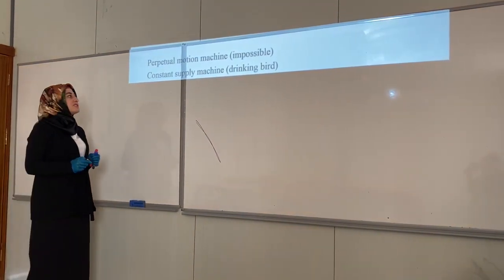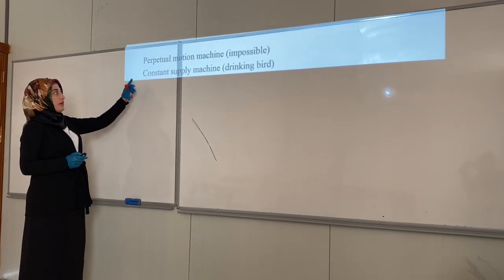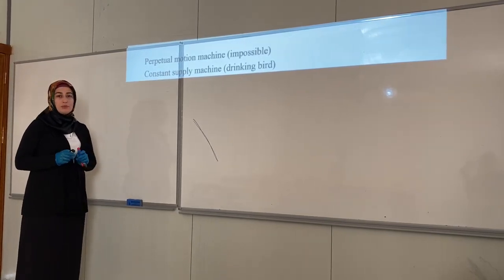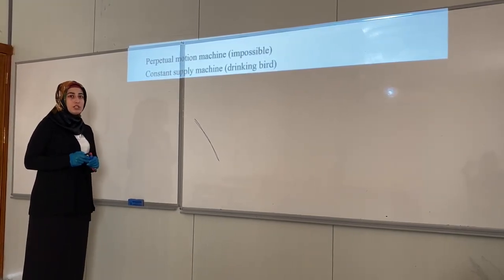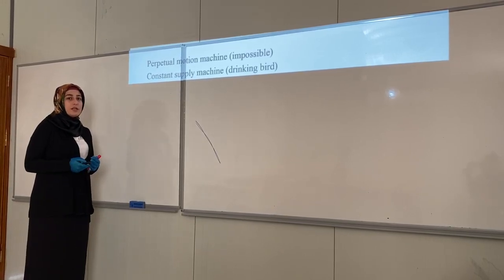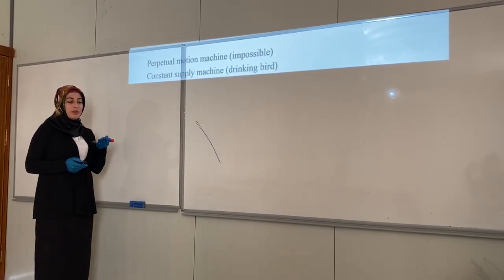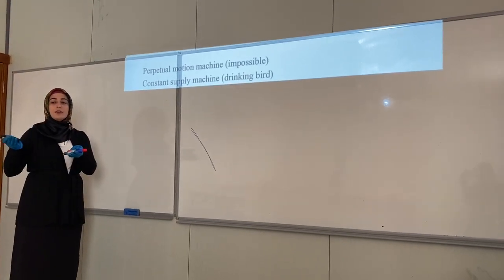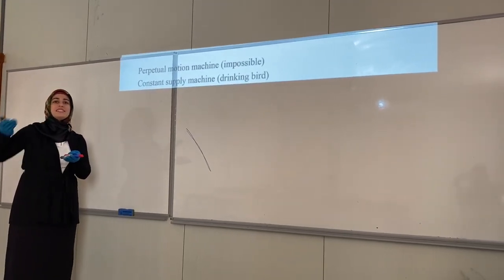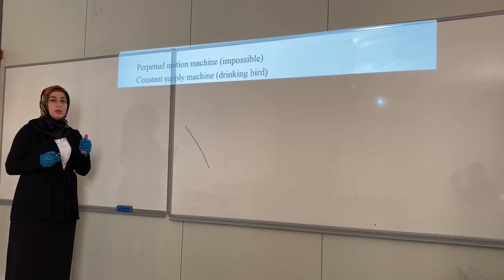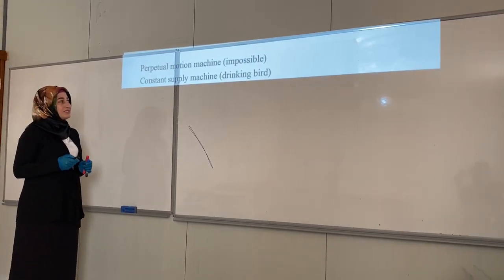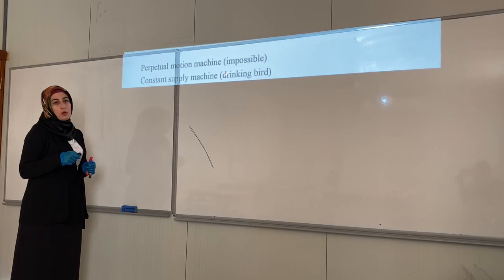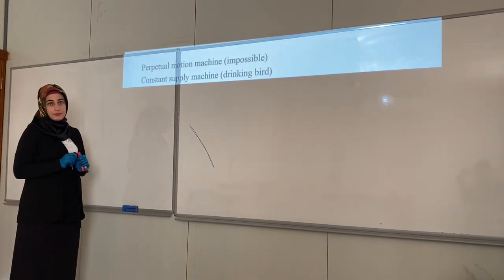Many scientists try to make the perpetual motion machine. A perpetual motion machine is a type of machine that you give, for example, some amount of energy and you can take out the same amount of energy that you gave it. But this one is impossible, unfortunately. Okay?